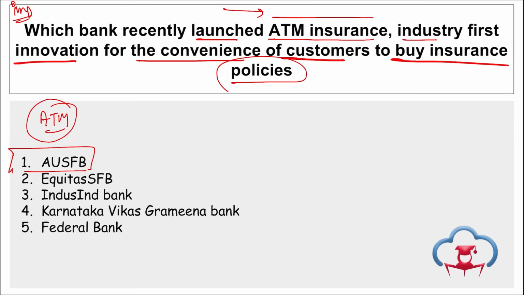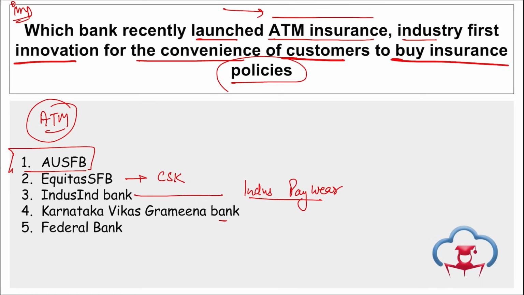Further, remember Equitas Small Finance Bank, they have partnered with Chennai Super Kings, and they have become their official banking partner. If we talk about IndusInd Bank, they have launched India's first contactless payment wearable, that is Indus PayWear.